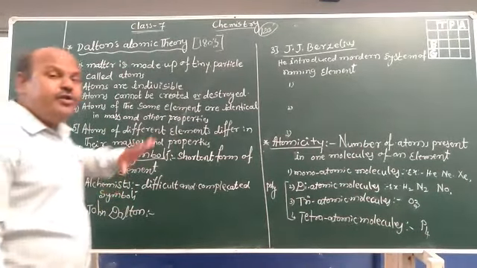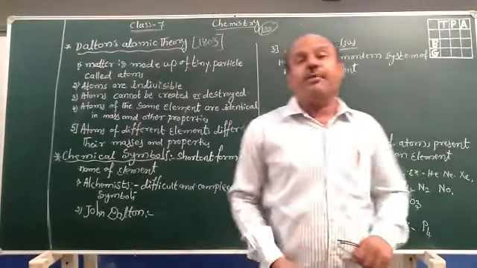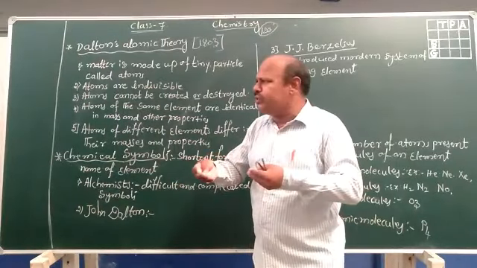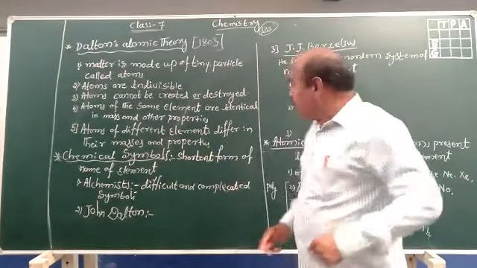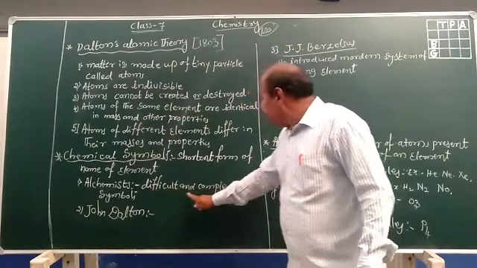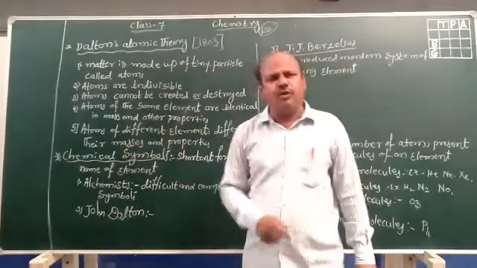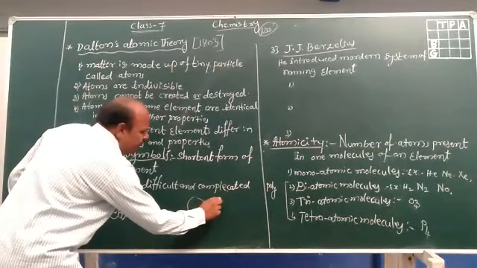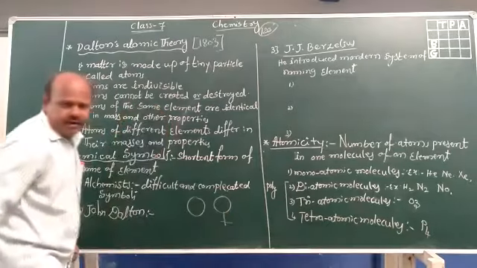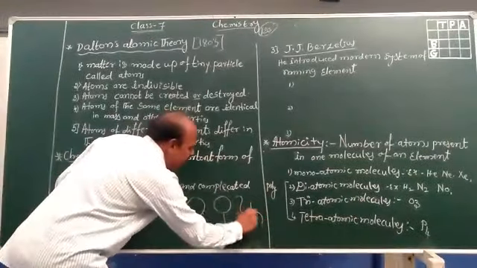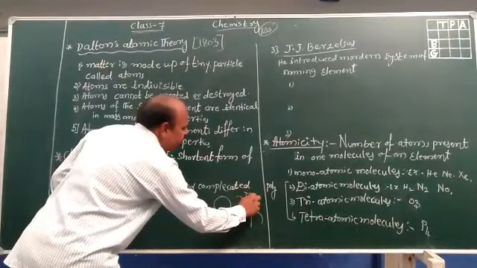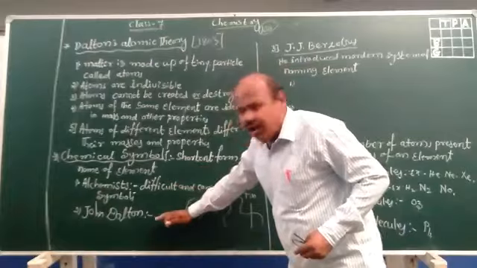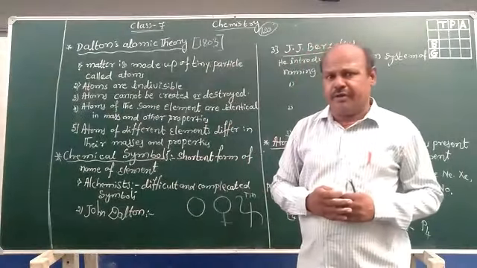The first people were the alchemists, that means ancient chemists. Ancient chemists are known as alchemists. Alchemists also tried to give symbols for the elements, but these symbols were difficult and complicated. For example, if you want to write gold, copper, or tin, they wrote them with complicated drawings like this. Therefore, they were using difficult symbols. Later on, John Dalton also gave symbols for the elements.